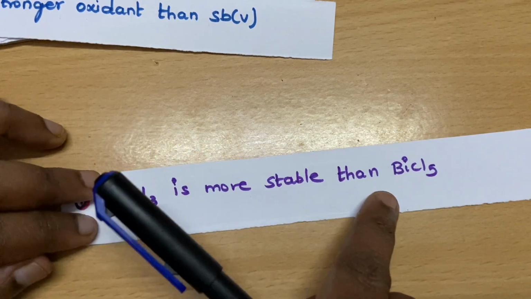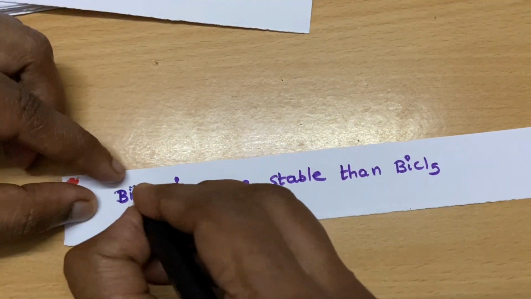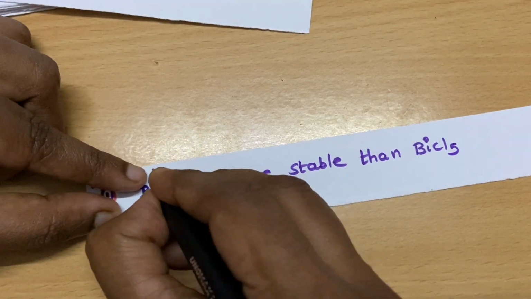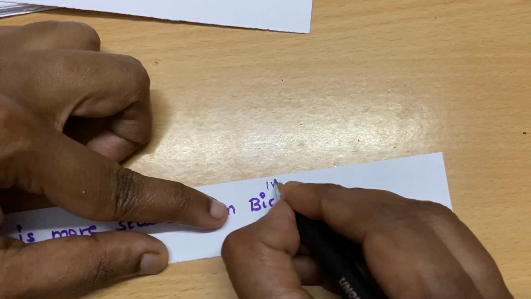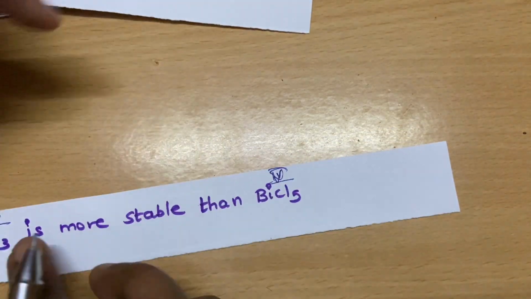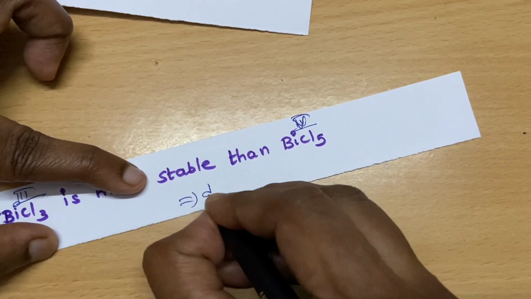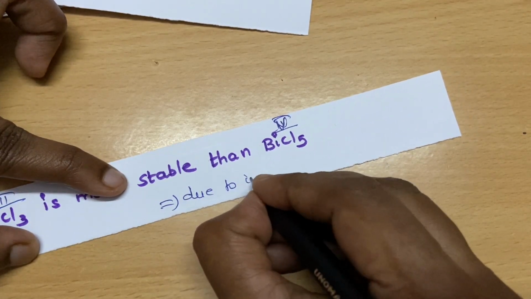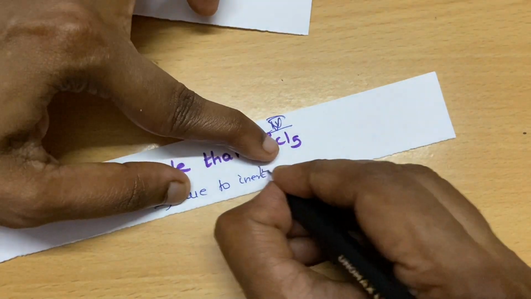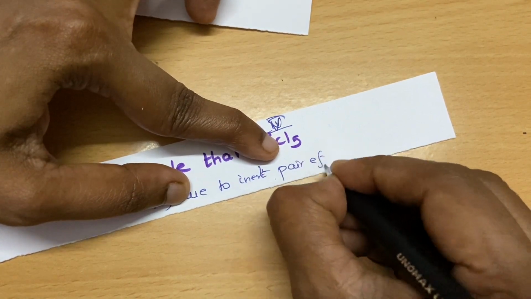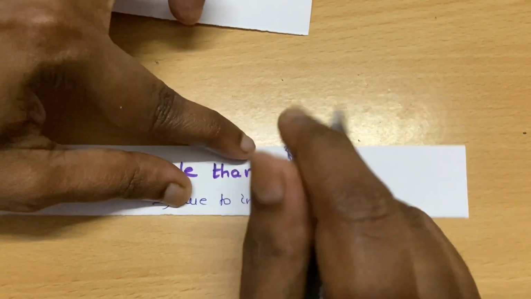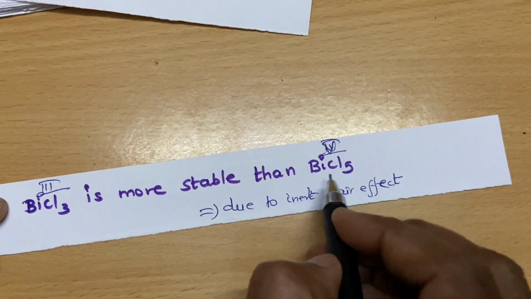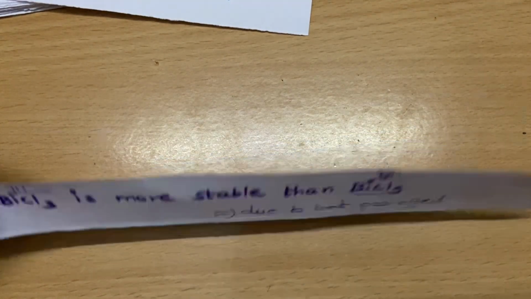BiCl3 is more stable than BiCl5. Why? Because see the oxidation state here, it is +3 and this is +5. It is very stable due to the inert pair effect. I told you, while moving down the group, the +5 oxidation state becomes much less stable. This is due to the inert pair effect.